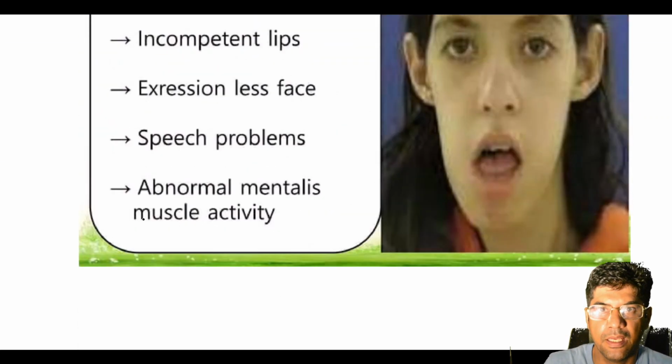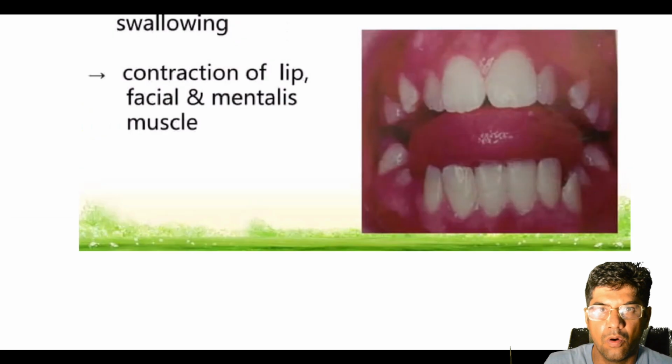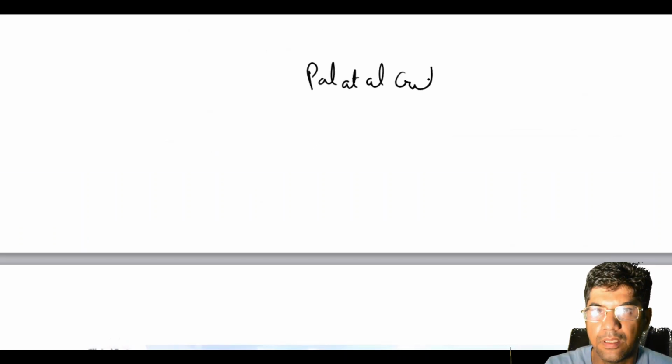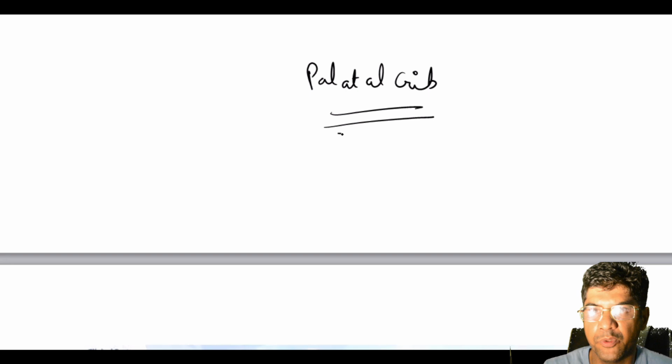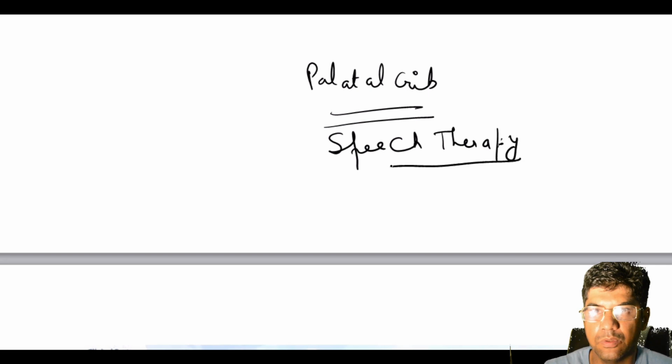First of all, we can go with behavior therapy, exercises to train the tongue to stay in the correct position. Orthodontic appliances can be given, like a palatal crib or tongue guards, to prevent the tongue from pushing against the teeth. Speech therapy can be given. It helps to correct the improper swallowing and speech pattern that is caused by tongue thrust.